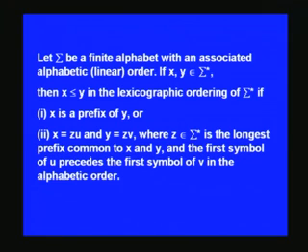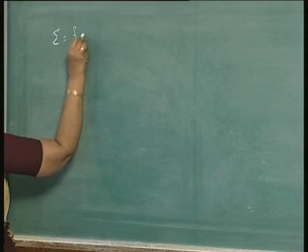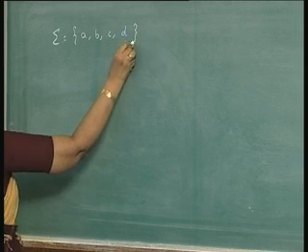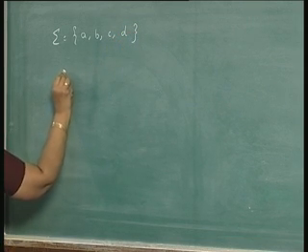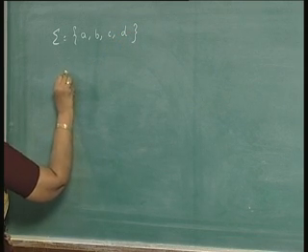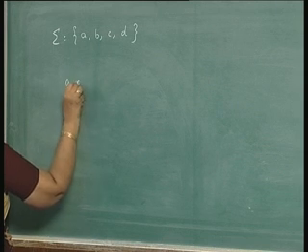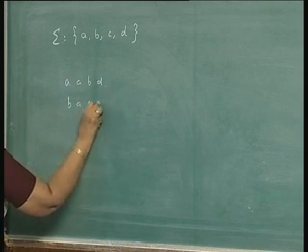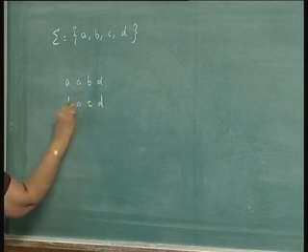So, if you take the alphabet, say sigma is equal to a, b, c, d, then if you have say a, b, d and b, a, c, d, something like that, this will come before this.